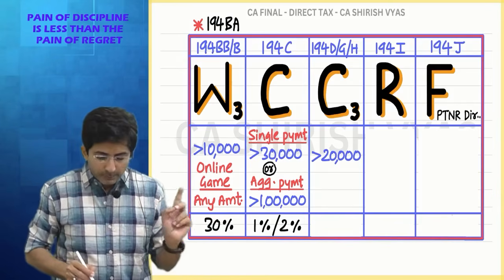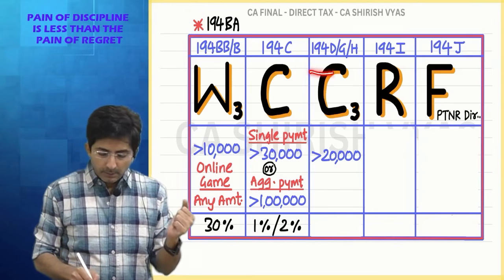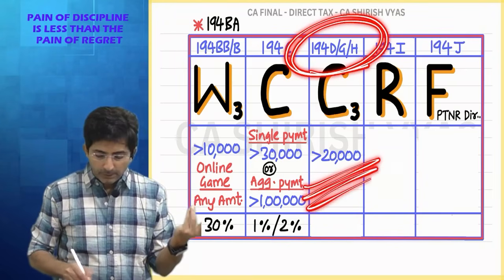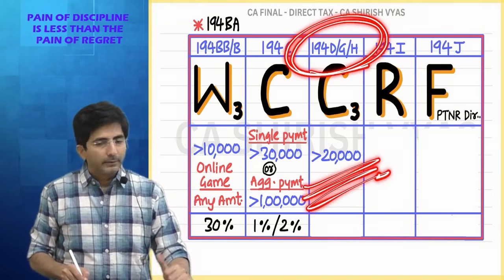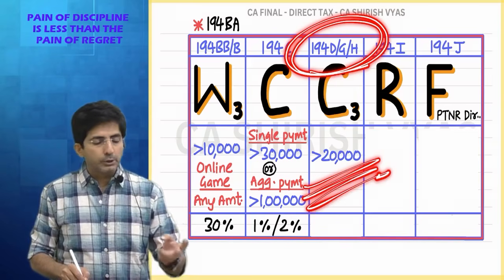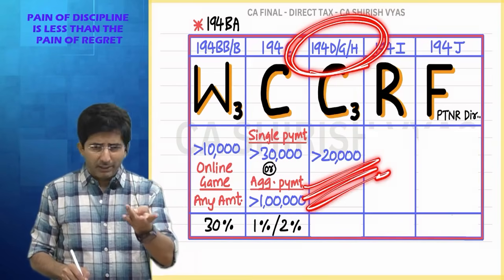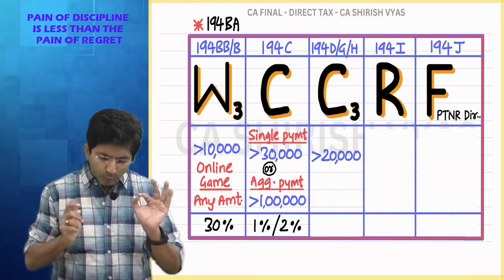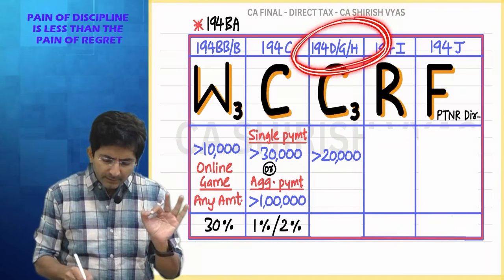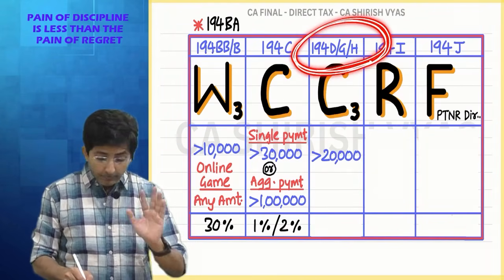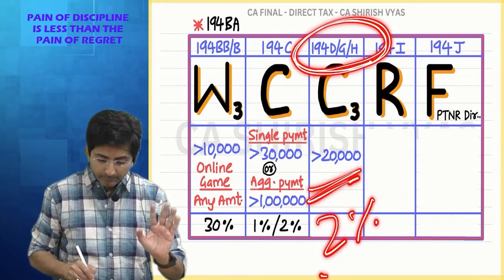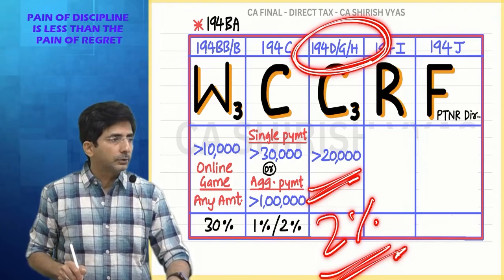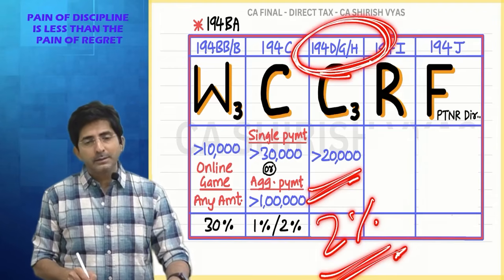Okay. Actually speaking, here you will have a doubt: Sir, why are 3 different sections there? After all, for every type of commission, the threshold limit is 20,000. Whether it is insurance commission, lottery commission, or other commission, the threshold is the same. Then why 3 different sections? In fact, the percentage is also the same, 2%. For all commission, TDS is 2%. Threshold is also 20,000. So you'll wonder, sir, why different sections?